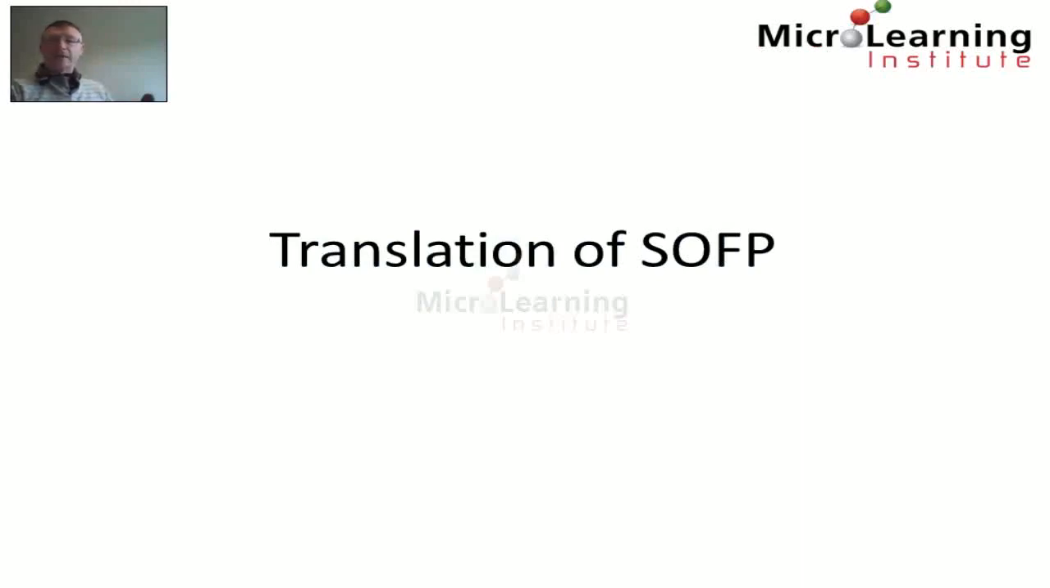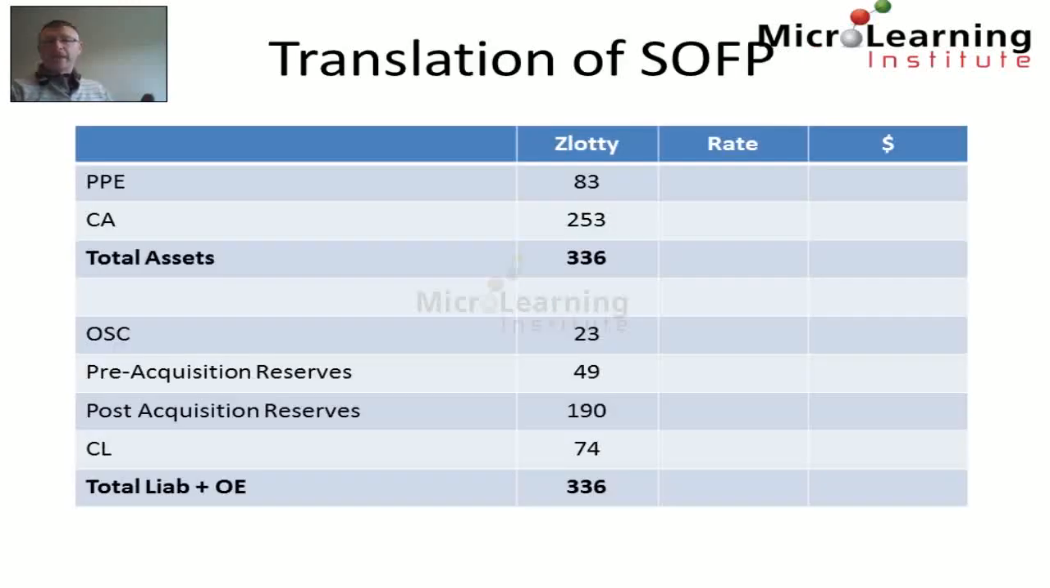Next up, we translate the statement of financial position. Again, we're given the statement of financial position in zlotys, and again, for reference here, I've split out the pre-acquisition reserves, which we were told were 49, from the post-acquisition reserves, which were 190, and of course 190 plus 49 equals the retained earnings on the statement of financial position in the question of 239.